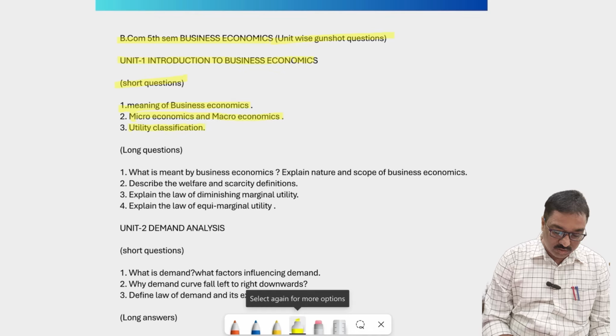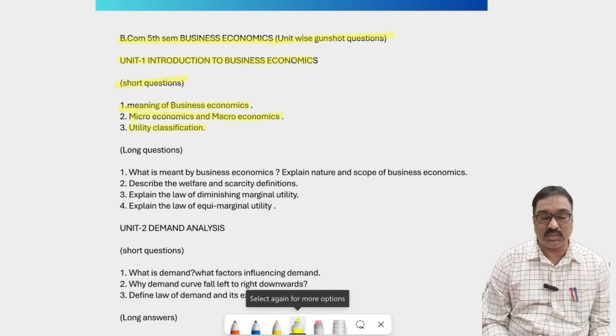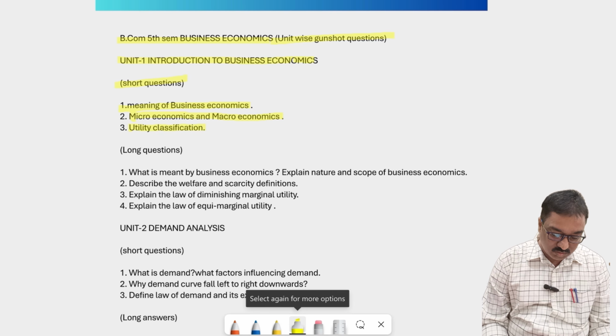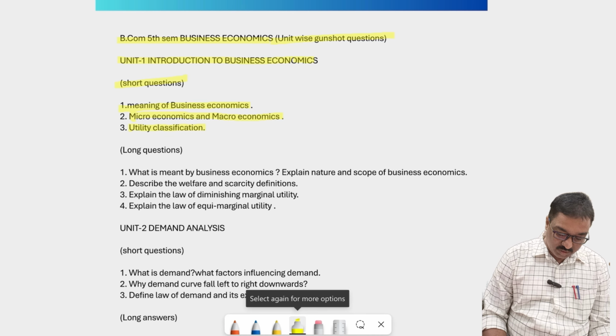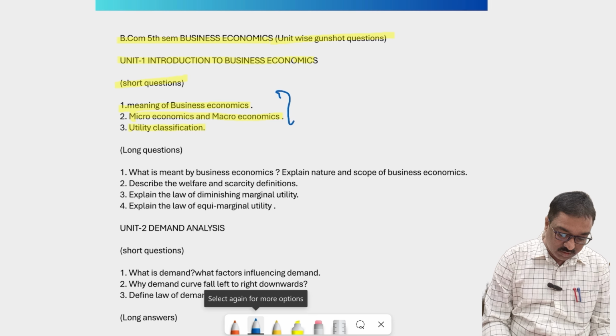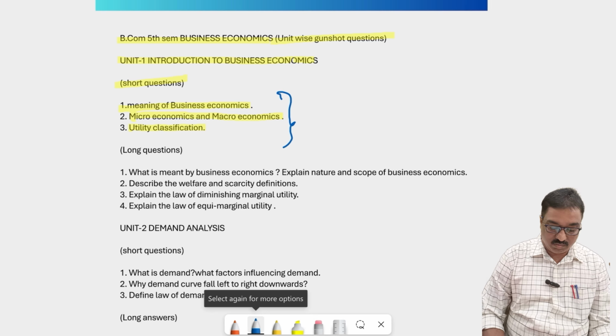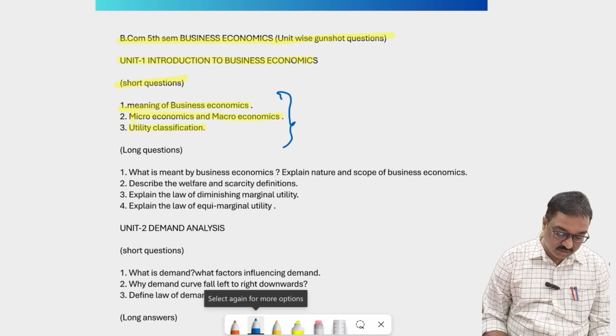Another important topic is utility classifications. What is called utility, and how many types of utility are there? Place utility, form utility, time utility, service utility. What is the meaning of utility? Bentham first explained utility. Utility is nothing but the satisfaction of the consumer. Both are very important in the first chapter. So there are 5 very important short answers.